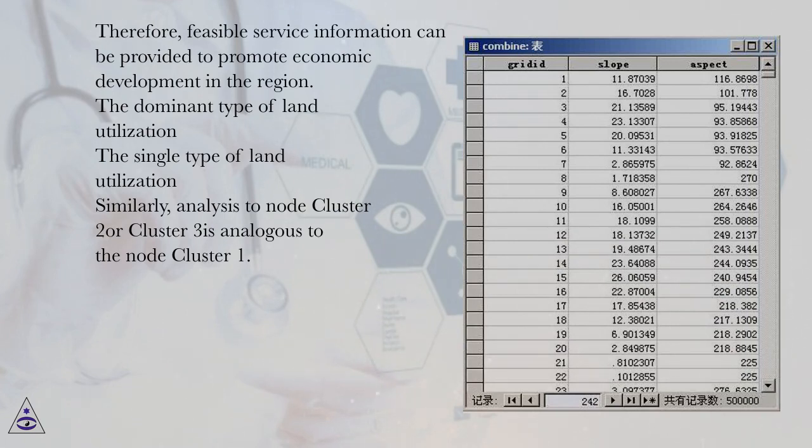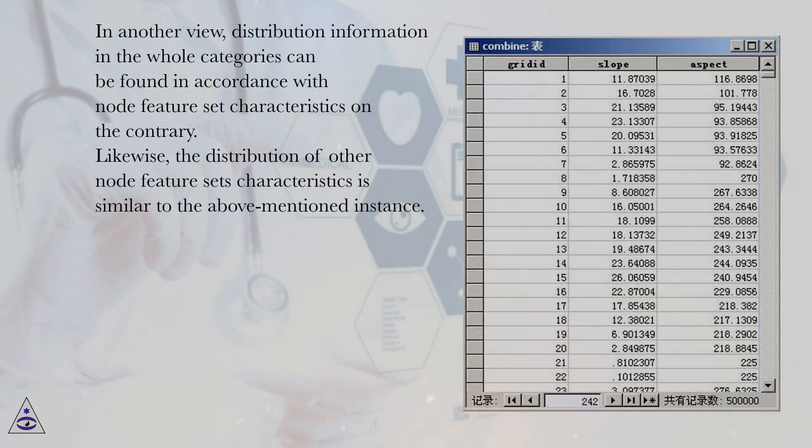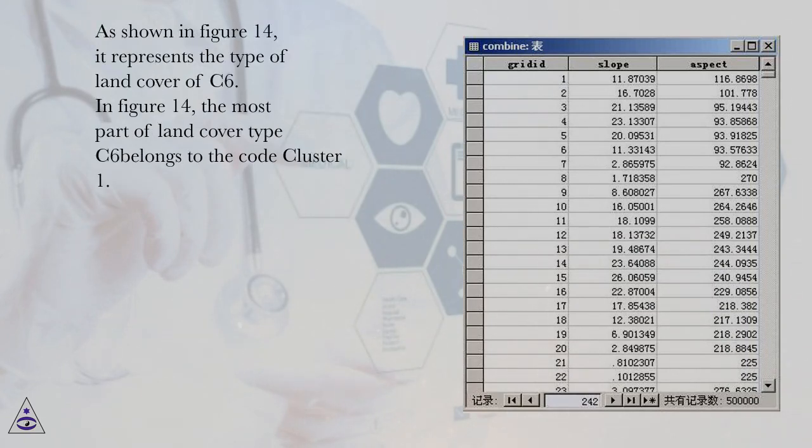Similarly, analysis to node cluster 2 or cluster 3 is analogous to the node cluster 1. In another view, distribution information in the whole categories can be found in accordance with node feature set characteristics on the contrary. Likewise, the distribution of other node feature sets characteristics is similar to the above-mentioned instance. As shown in Figure 14, it represents the type of land cover of C6.